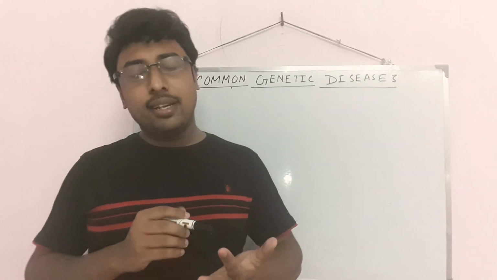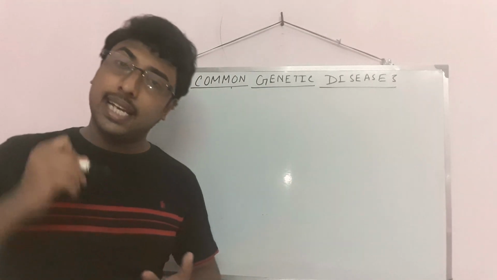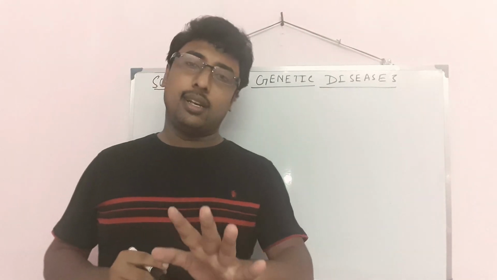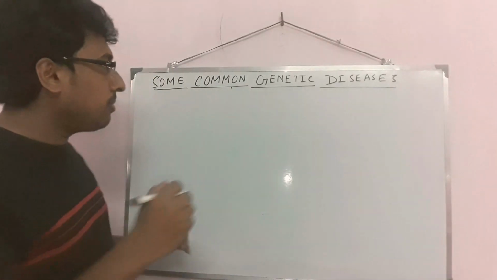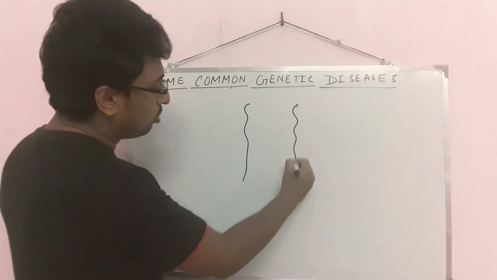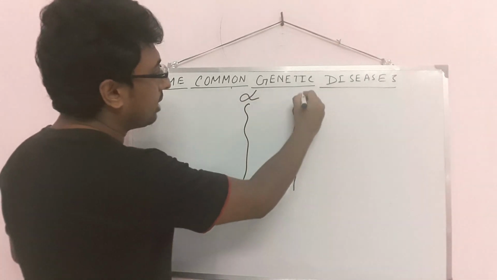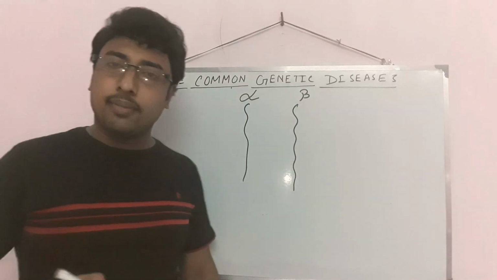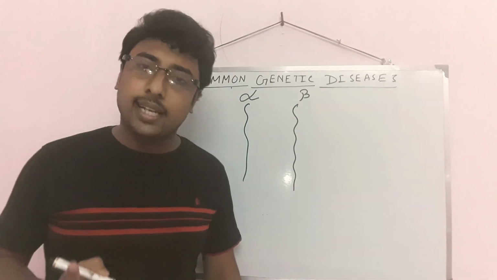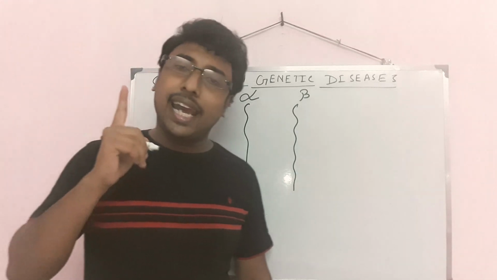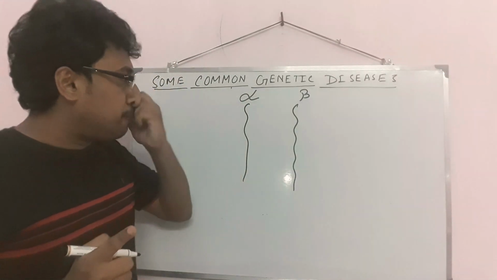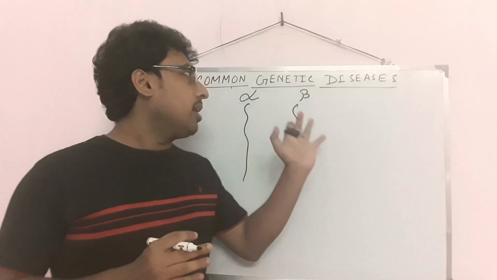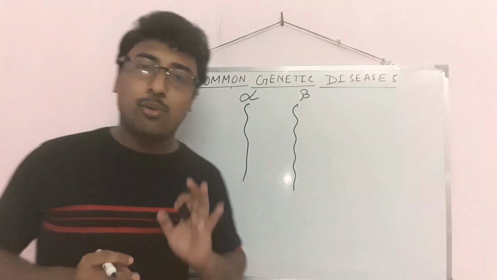Now, if there is some genetical problem in the formation of the chain of hemoglobin, that is thalassemia. To form hemoglobin, two chains are there: one is the alpha chain, the other one is the beta chain. Genetical diseases like color blindness are which kind of disease? These are X-linked inheritance. But thalassemia is autosomal recessive. It occurs due to autosomal recessive genes. What will occur?